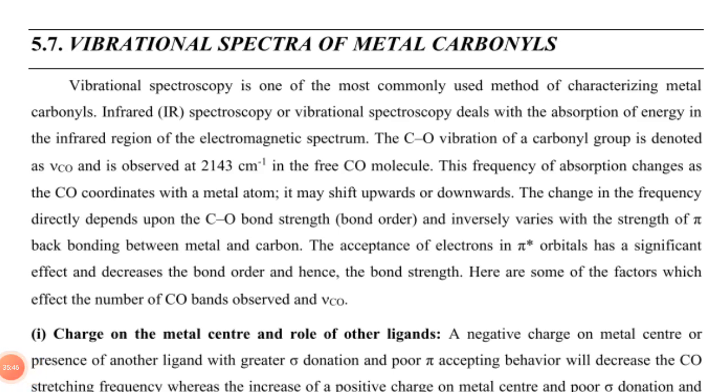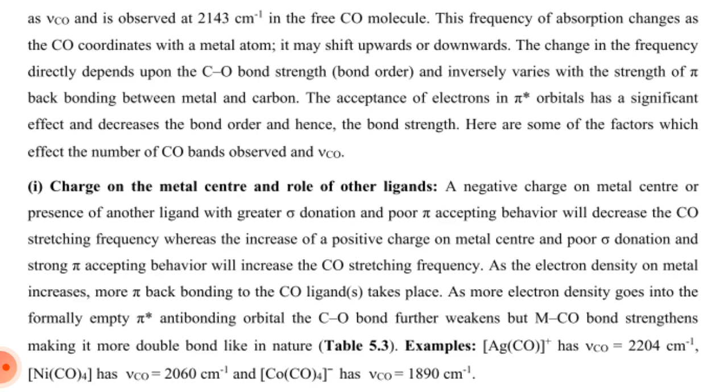Vibrational spectra of metal carbonyls. Vibrational spectroscopy is one of the most commonly used methods of characterizing metal carbonyls. Infrared (IR) spectroscopy, or vibrational spectroscopy, deals with absorption of energy in the infrared region of the electromagnetic spectrum. The carbon monoxide vibration of a carbonyl group is denoted as νCO and is observed at 2143 per centimeter in the free carbon monoxide molecule. This frequency absorption changes as CO coordinates with the metal atom. It may shift upward or downward.